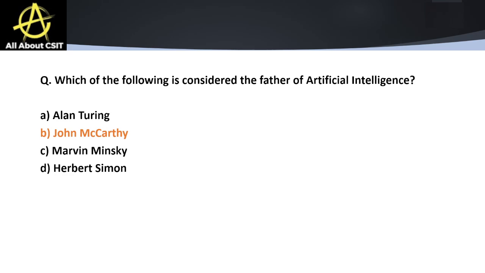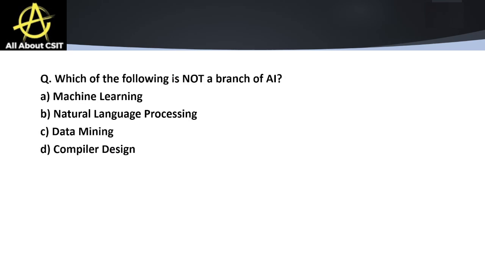Now let's move to the second question. Which of the following is not a branch of AI? This is a very easy question. The options are machine learning, natural language processing, data mining, and compiler design. We all know that compiler design is not a branch of AI. It is a part of computer science that helps us translate source code to machine code, right?